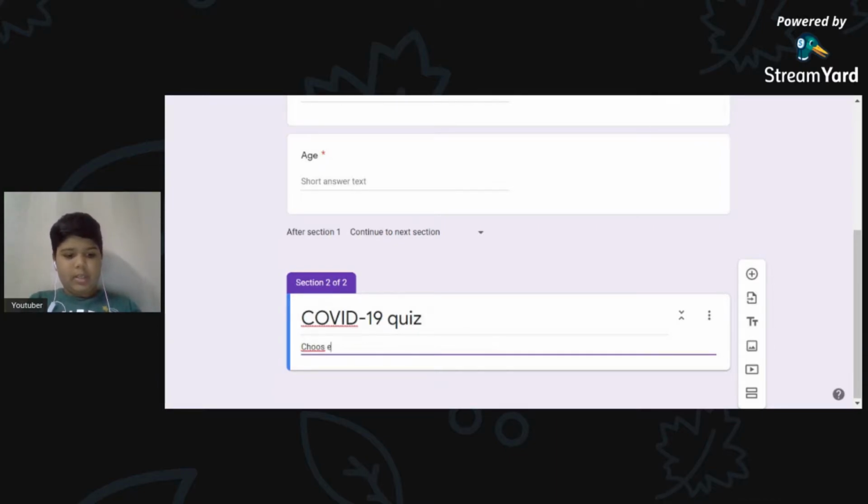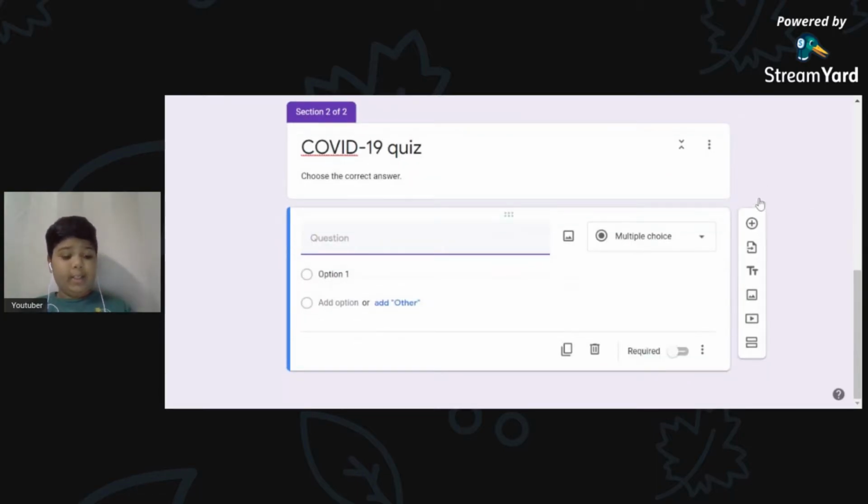and for the description, choose the correct answer, because this is a question section. And then question number 1, how about we do: where did COVID-19 start?